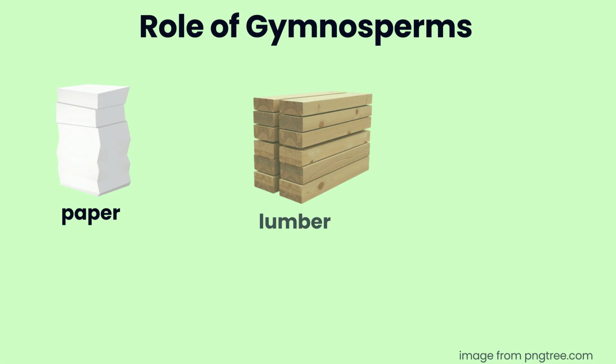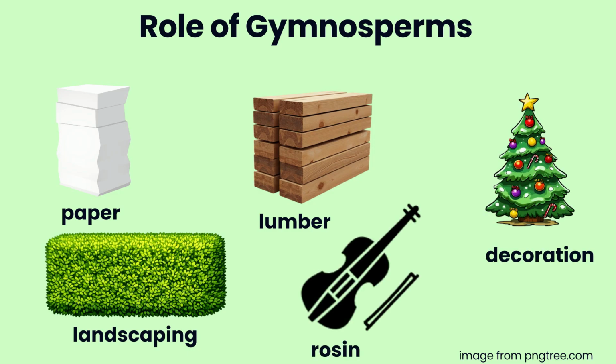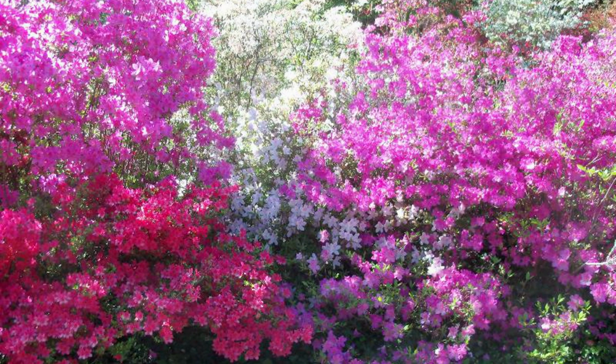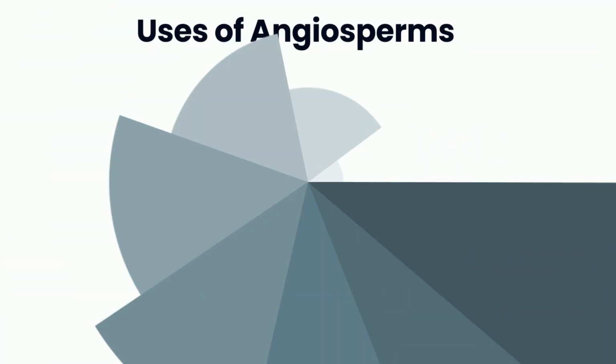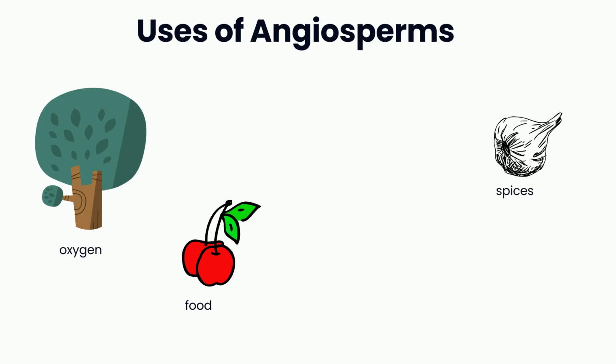Humans use these trees in many ways. The majority of plants on Earth today are angiosperms, the flowering plants. Humans and most other animals depend on them.